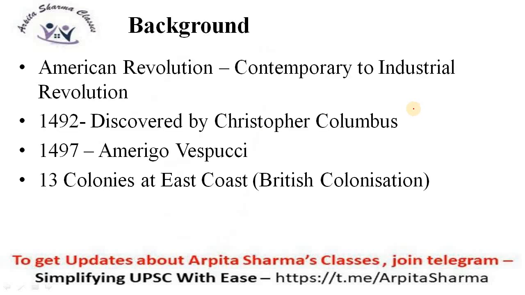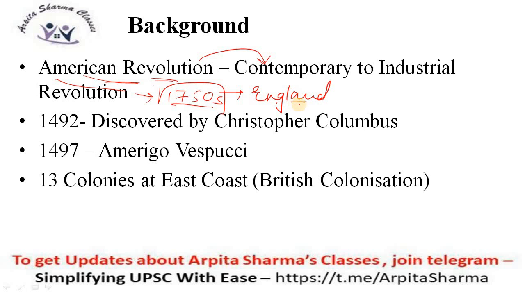So let's begin. Firstly, dealing with the American Revolution. Today we are discussing the American Revolution, which is the first topic of the course. I need to give you a gist or a background of the American Revolution first. Firstly, the American Revolution is said to be contemporary to the Industrial Revolution. Now, the Industrial Revolution began in around the 1750s in England, which was going through a series of revolutions.